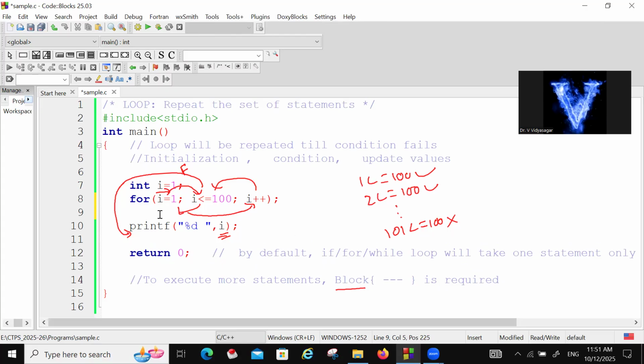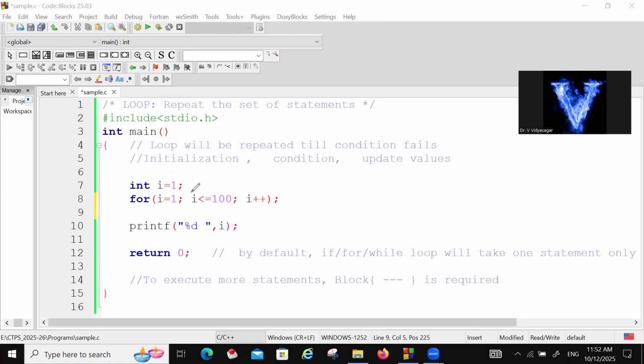In the next video we will see the arrays concept. Even we can do reverse numbers also. How can we print reverse numbers? Let us see here. Reverse numbers means we should start from 100 instead of this. Now the condition changes: greater than or equal to 1, and I minus minus.